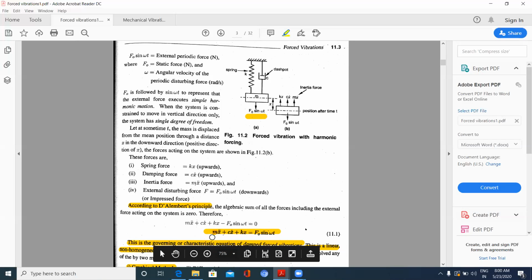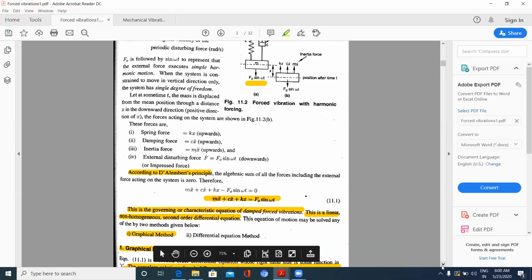Now, this can be again written as Mx double dot plus Cx dot plus Kx. This is the force due to the mass or inertia force, this is the force due to the damper, and this is the force due to the spring, which is equal to F naught sin omega t.